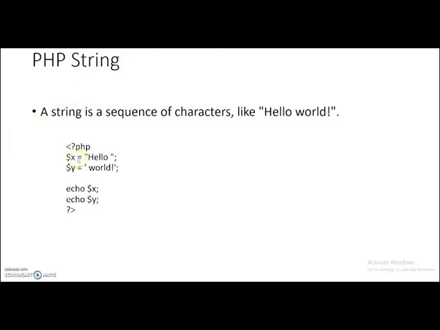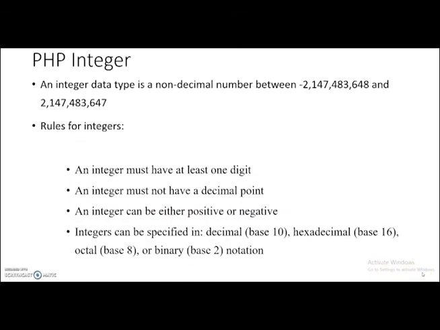We can use single quotes or double quotes for variable declaration. In this program, we declared two variables $x and $y and initialized them with the values hello and world. After this, we are just displaying them with echo $x and echo $y. This is string variables.